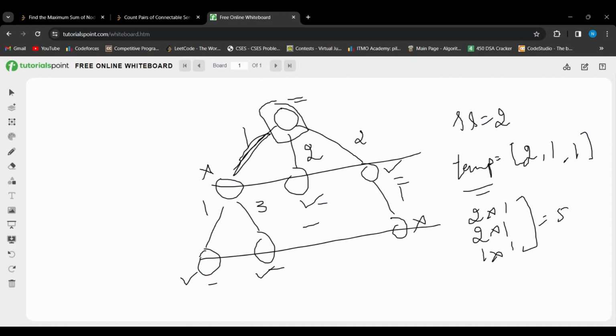To code this, we can use the DFS function to traverse each of the branches and create the temp vector. And finally, we can traverse the temp vector to calculate all of these products and sum them to get our answer. That is the whole approach to the question. Let's look at the code.